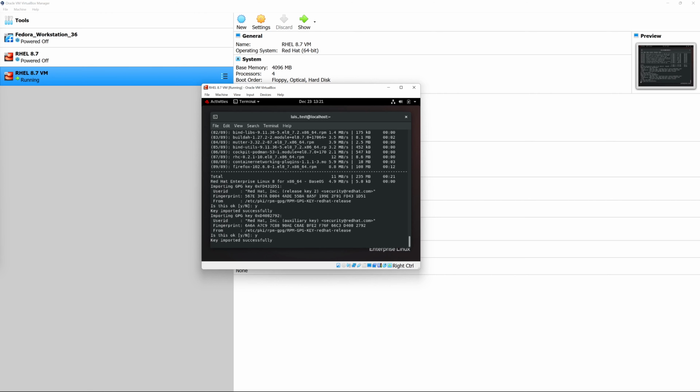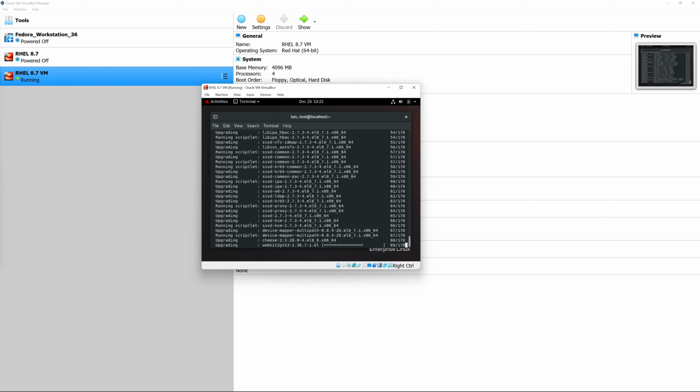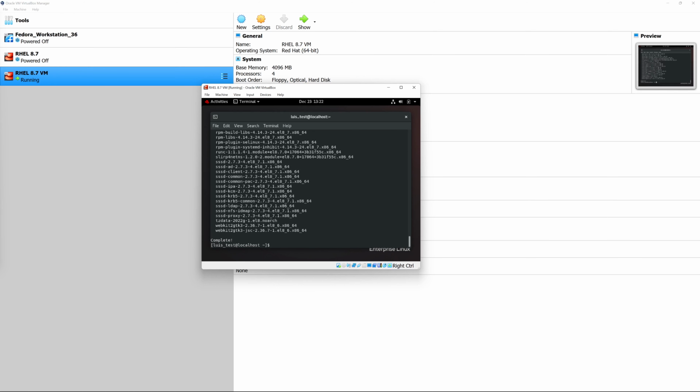Now that we have our system updated, and we can see that here by the complete sign, our next thing to do is install the additional packages that we need before we install our guest edition. And we do that by using the DNF command. So let's go ahead and elevate our privileges by typing in sudo. Then we do DNF. Then we say install.